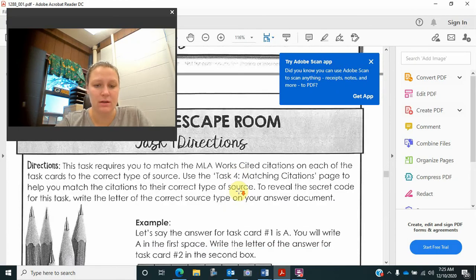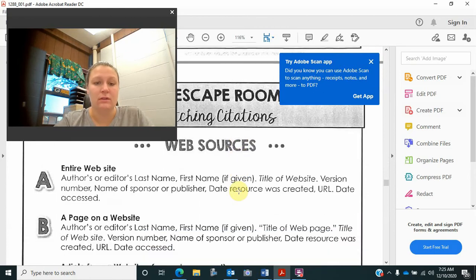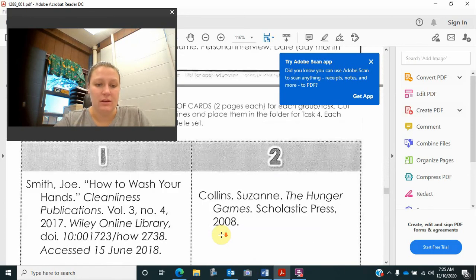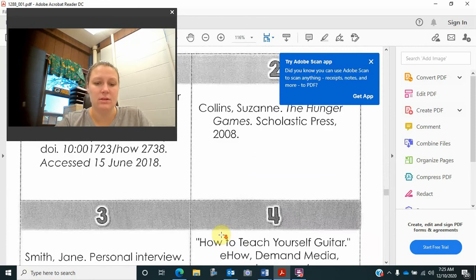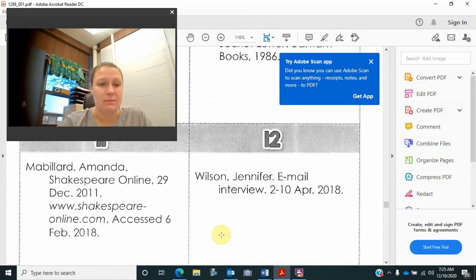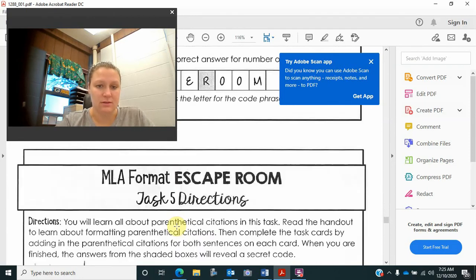Task 4, you are going to do your in-text citations. This gives you the actual citation right here, so it tells you what's what. You have to go down here then and determine whether 1, 2, 3, 4, 5, 6, 7, 8, 9, 10, 11, or 12 match A, B, C, D, and so on. Those will help get you answers for your answer sheet, so you need to make sure you're filling that out.